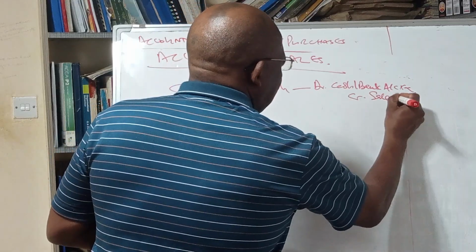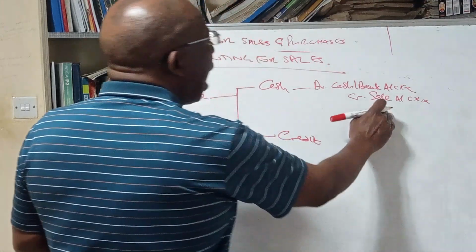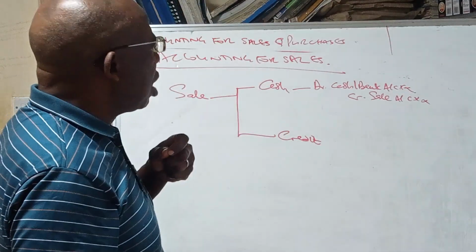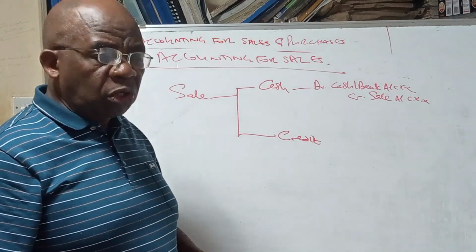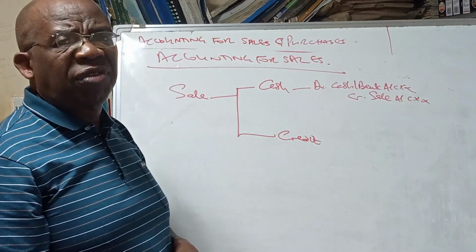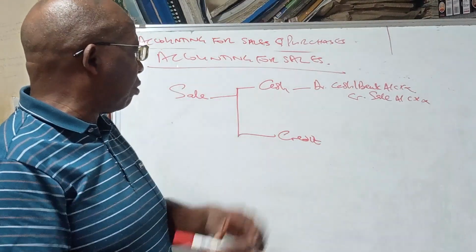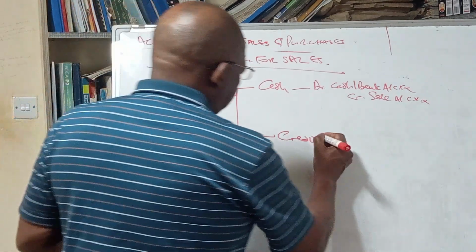When we credit sale, we are recording a reduction in inventory, because inventory is leaving the firm through sale.